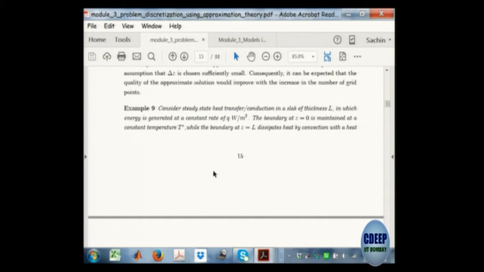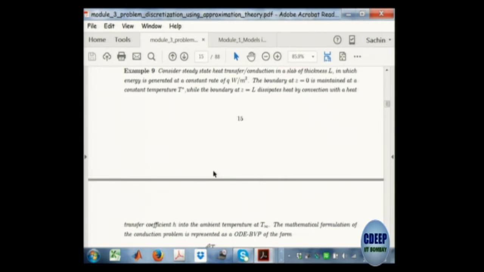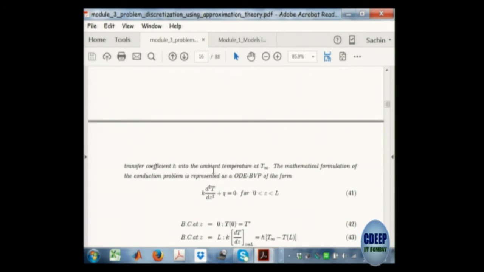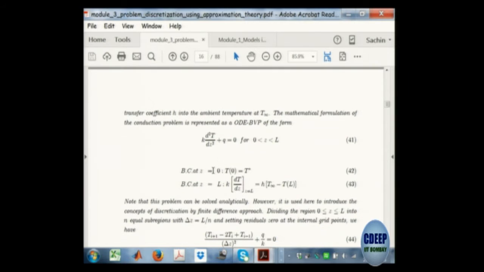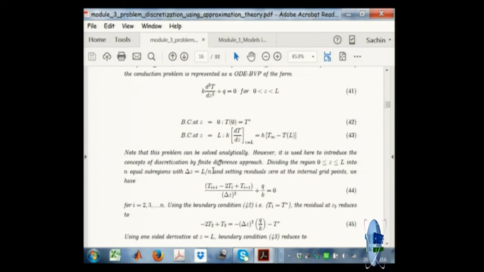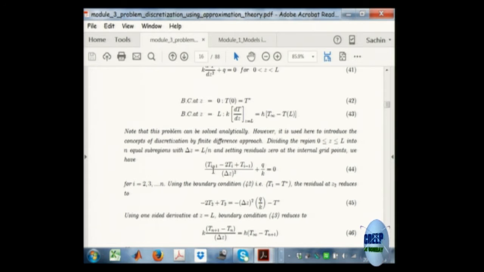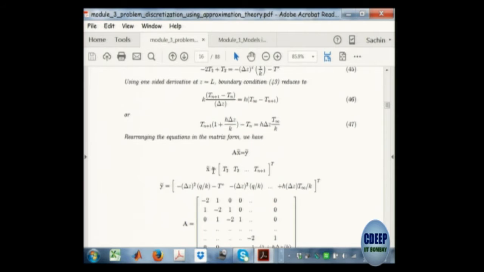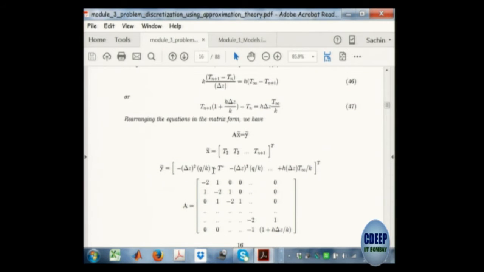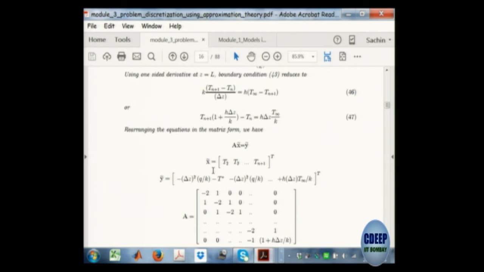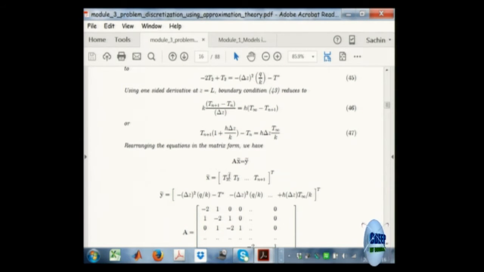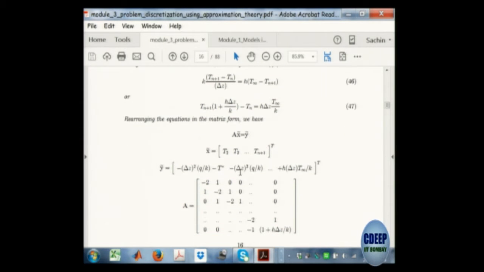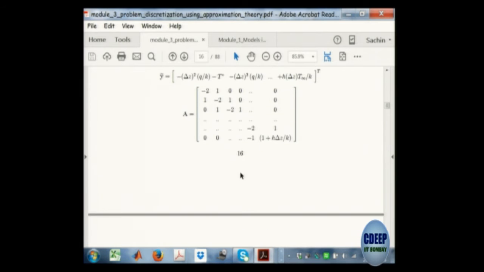But instead of doing that, what I have chosen to do is take this problem, which is a real problem, and show how to discretize it and convert it into a form where I can apply my method. This is one theme example, and I show how to convert it into the computable form. Finally, after all the calculations, it gets into a computable form, which is Ax equal to b, and then you solve this problem using a linear algebraic equation solver.